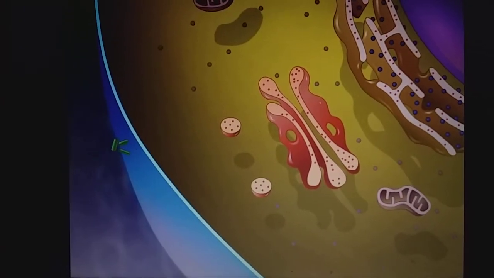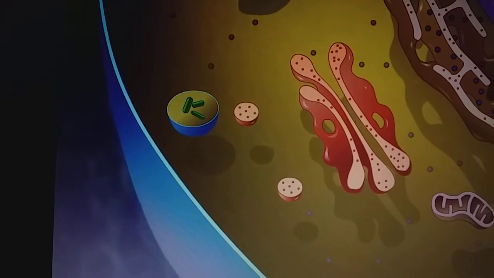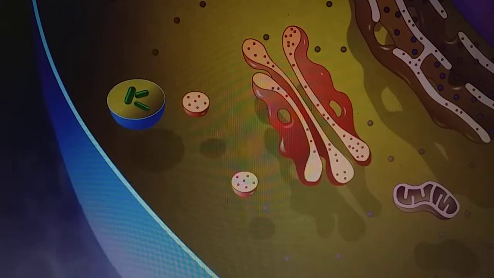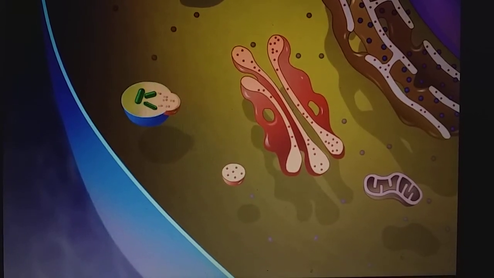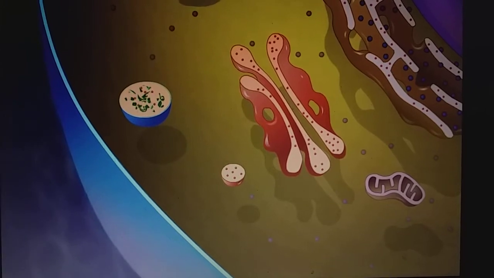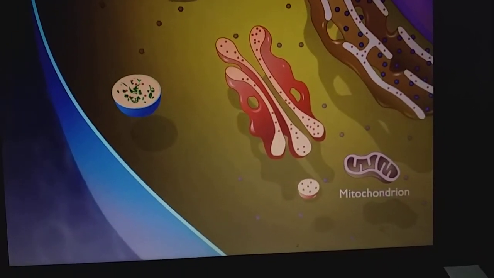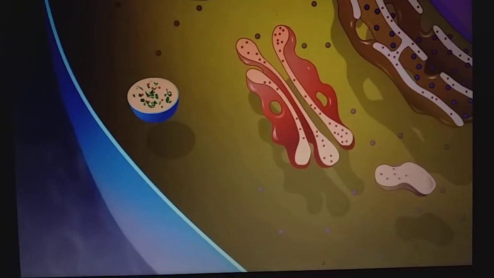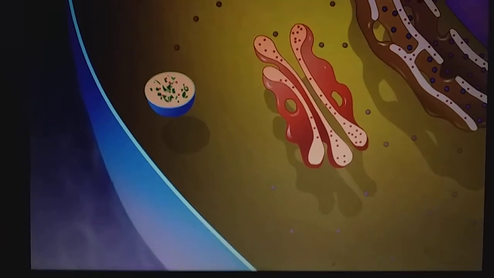When particles such as viruses or bacteria are ingested by phagocytosis, the lysosome fuses with the particle-containing vesicles called the phagosome and delivers hydrolytic enzymes. Lysosomes also fuse with organelles such as old mitochondria. This results in destruction and recycling of their structure.